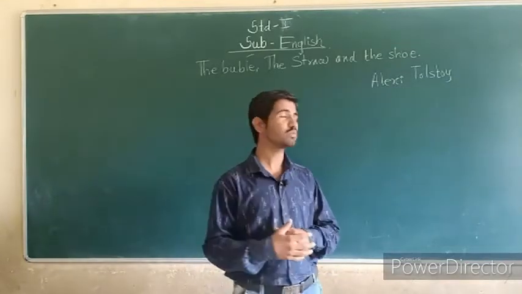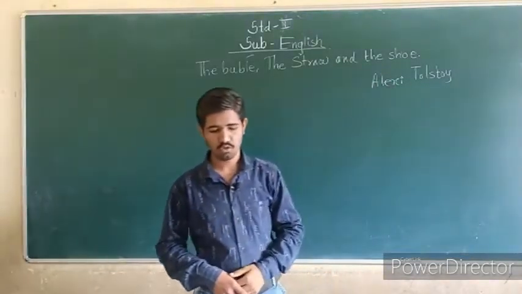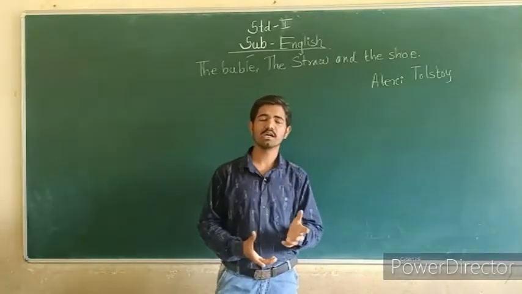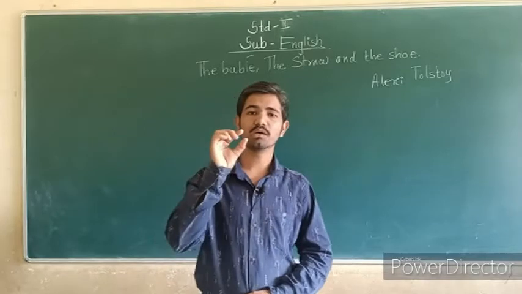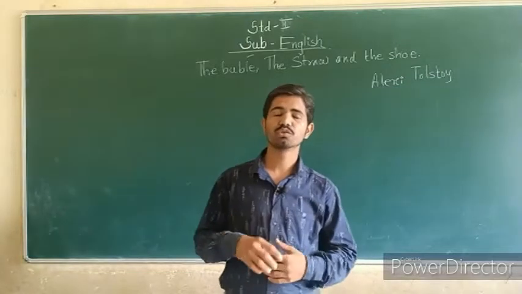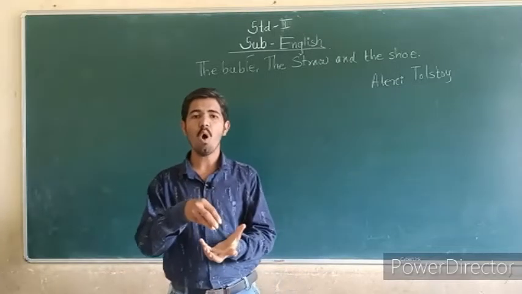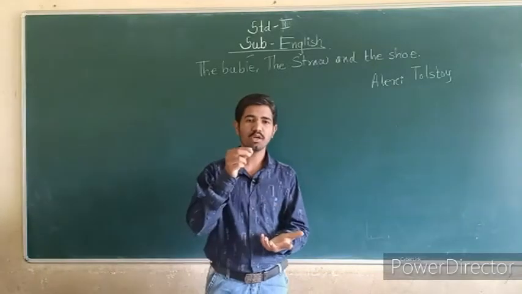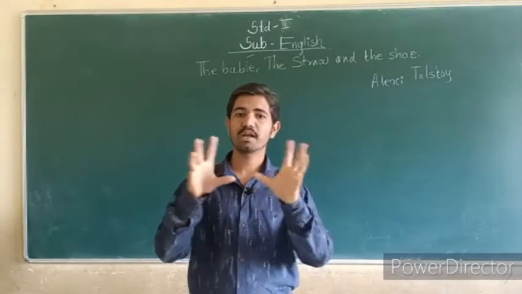We see it. So first we see the vocabulary: the bubble, the straw and the shoe. Shoe means boots. You know the bubbles at the festival. In the festival we get a pipe. In this pipe we blow, and at that time bubbles come. We use soap, or otherwise a powder mixed with water. Then we dip the pipe, and after that we blow into the pipe and bubbles come.